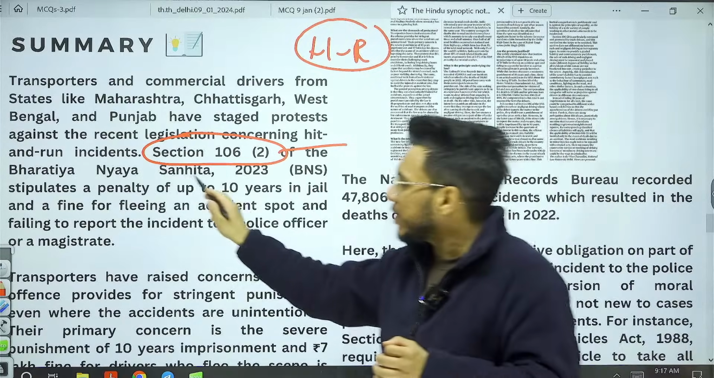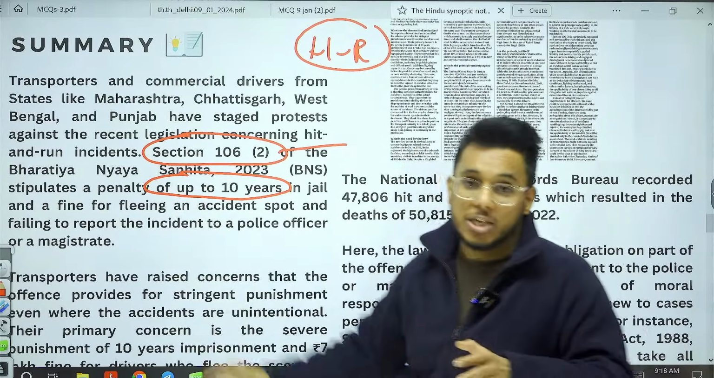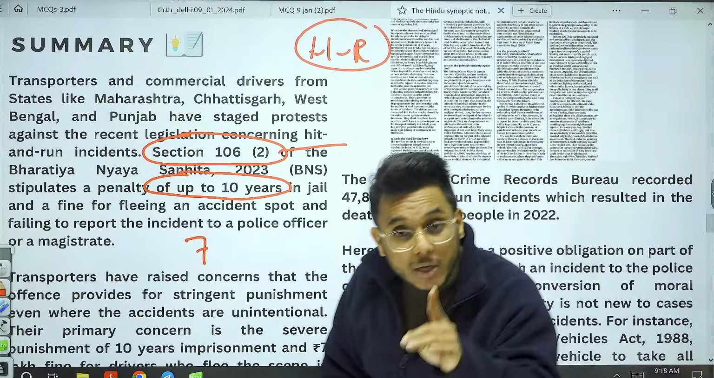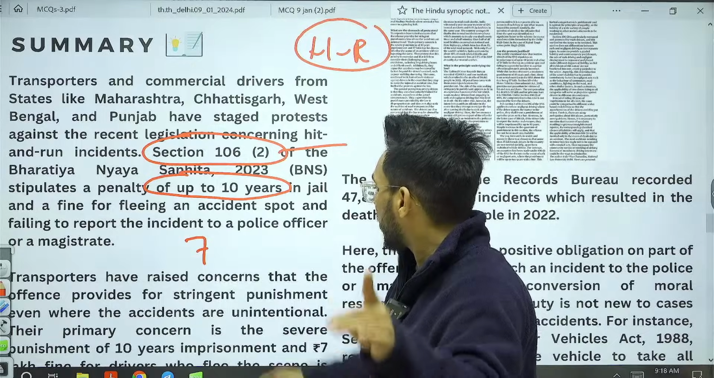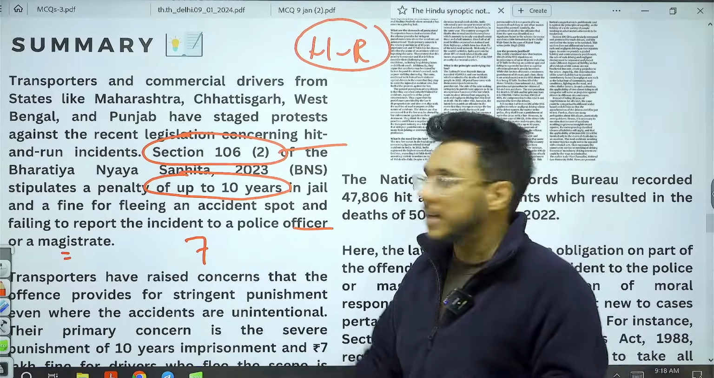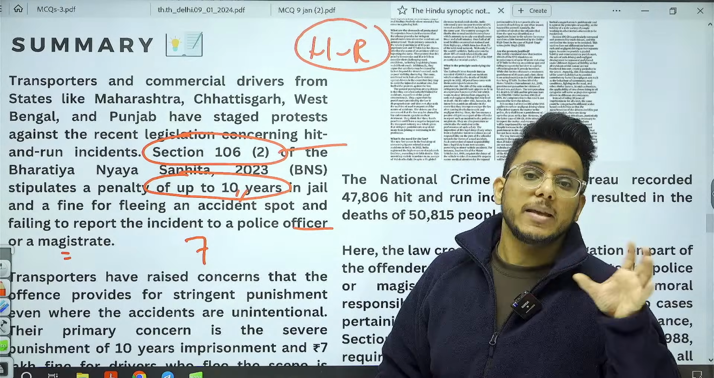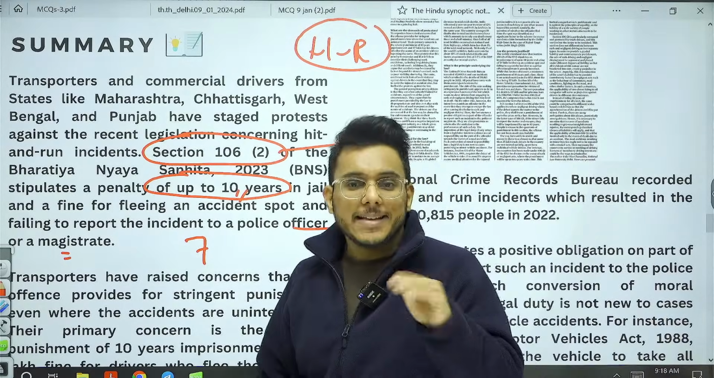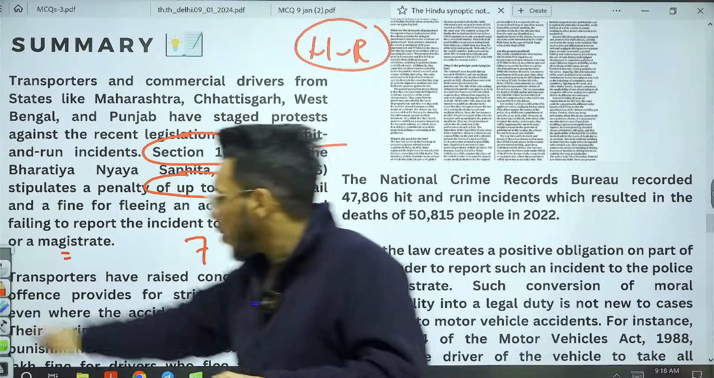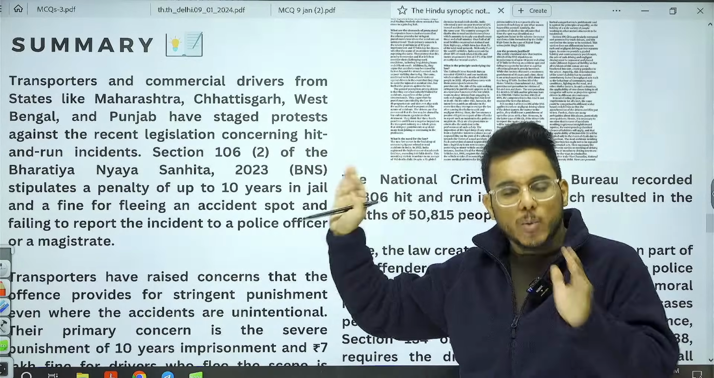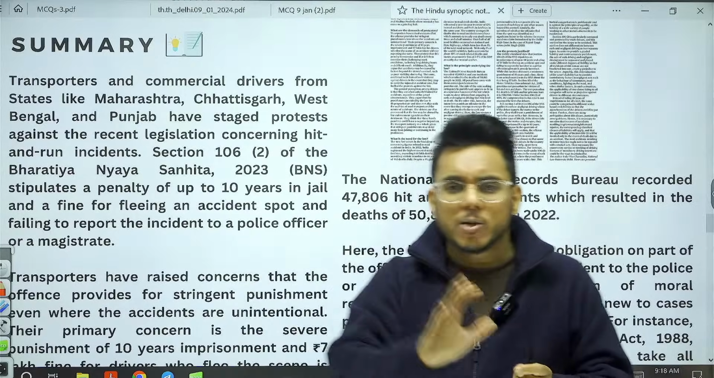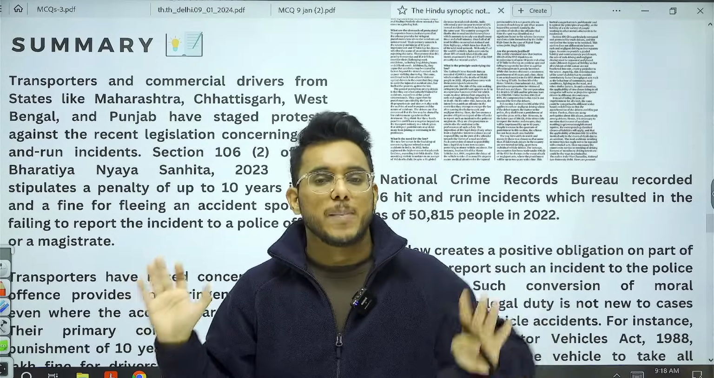It provides that there will be a penalty of 10 years in jail and a fine up to 7 lakh rupees if a person did not report the accident to the police officer or magistrate. And if a person ran, then punishment up to 10 years will be given. This is being protested by the truckers and drivers across the country. Now, we are going to see both ends: what are the arguments in favor and what are the arguments against. We are going to see this article in the mains answer format.